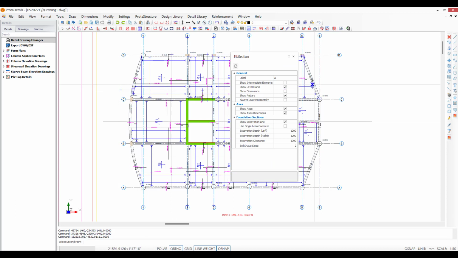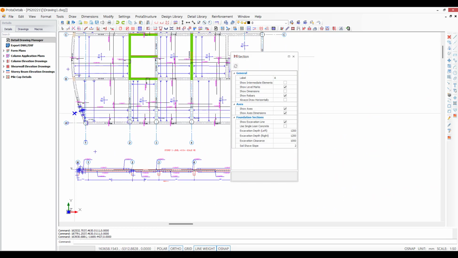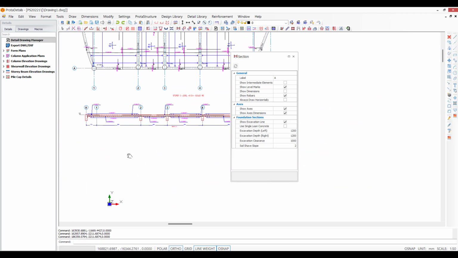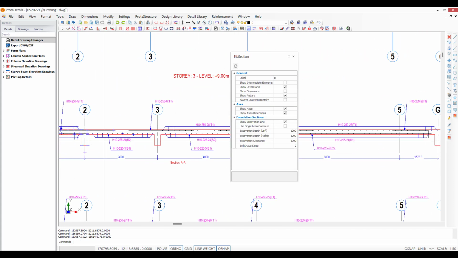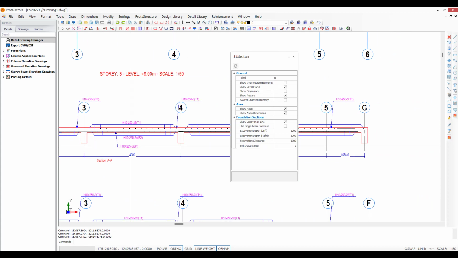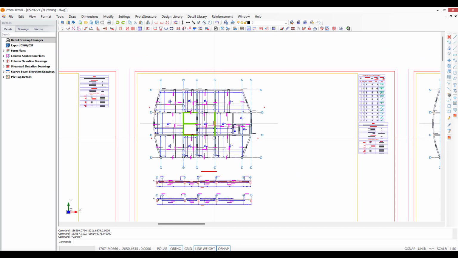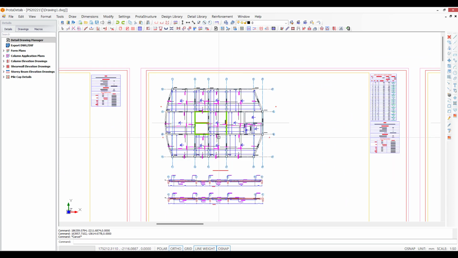So if I do cut a section through, you can see that we are actually creating the details here. We're using physical objects within the slabs, and you can choose to cut sections through at different locations through the model, and then we will produce those slab details here. So if you come in here, you can see the slab detailing in those various sections. If you've done the detailing out in ProtoStructure, you can then come in and produce slab detailed drawings in here as well. Something probably we don't highlight enough.